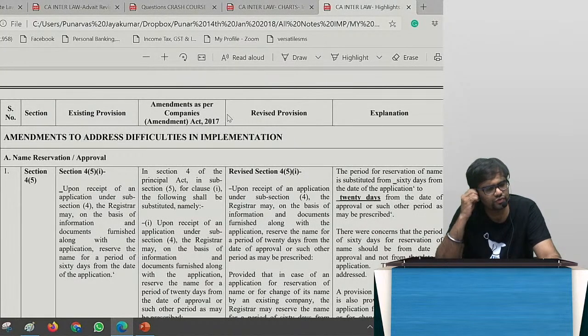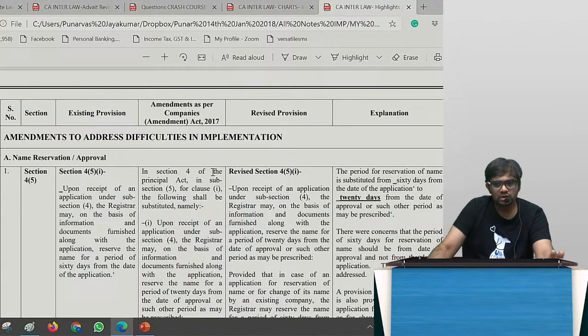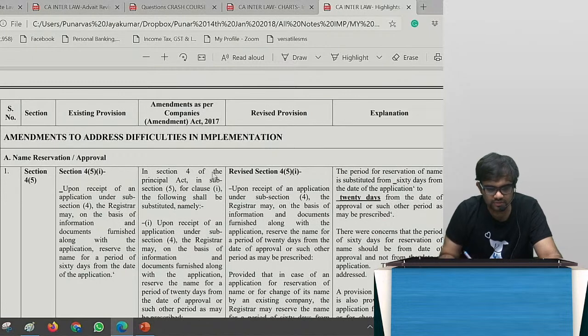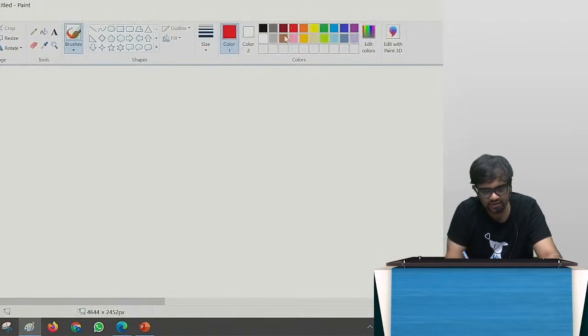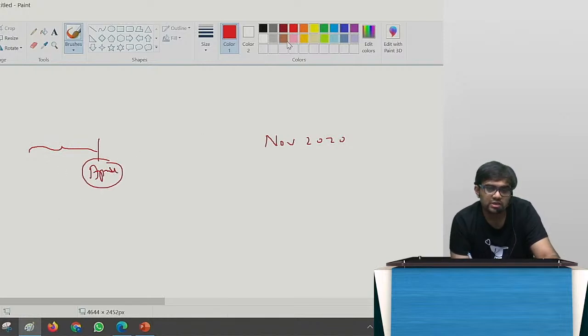Very, very good evening, all of you. So today we have to do the amendments part of it and understand what are the amendments that have come. So this particular file, which is called highlights, okay? So always remember, friends, when there is an exam, for example, the November 2020 exam, you will see all the amendments that have come till around April. That is what you will check, correct? All the amendments.